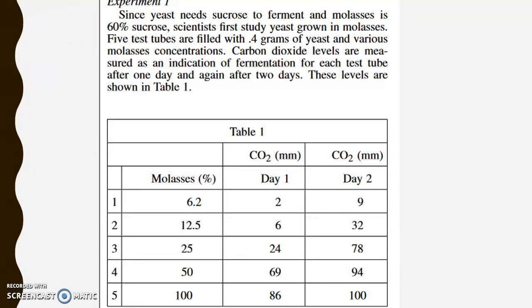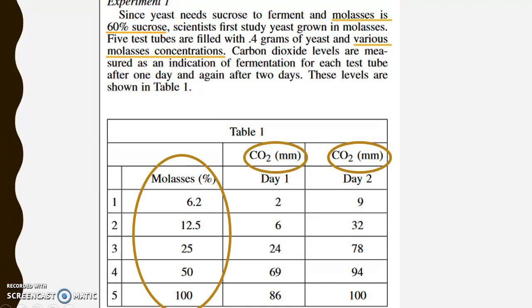In experiment 1, we see that we're dealing with molasses, which is 60% sucrose. Pay attention to that 60% sucrose. That will come into play later. We also know that we're looking at various molasses concentrations, and we're measuring carbon dioxide on day 1 and day 2.